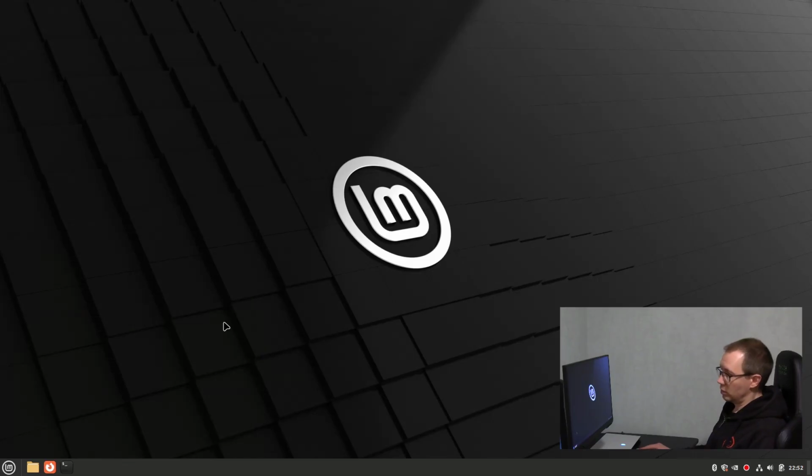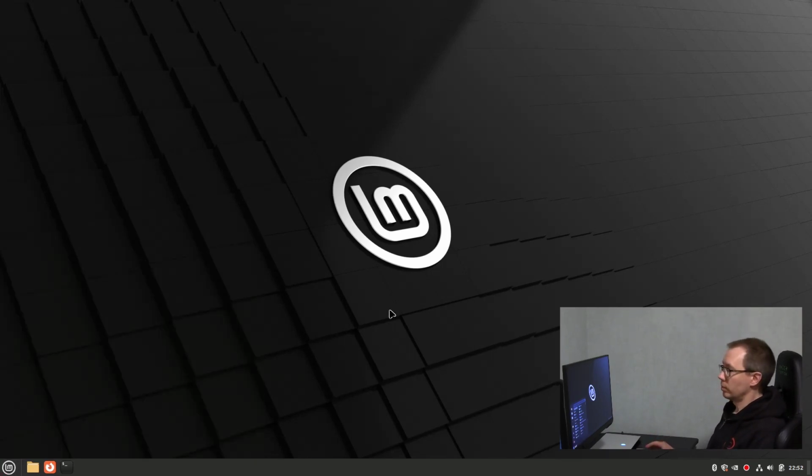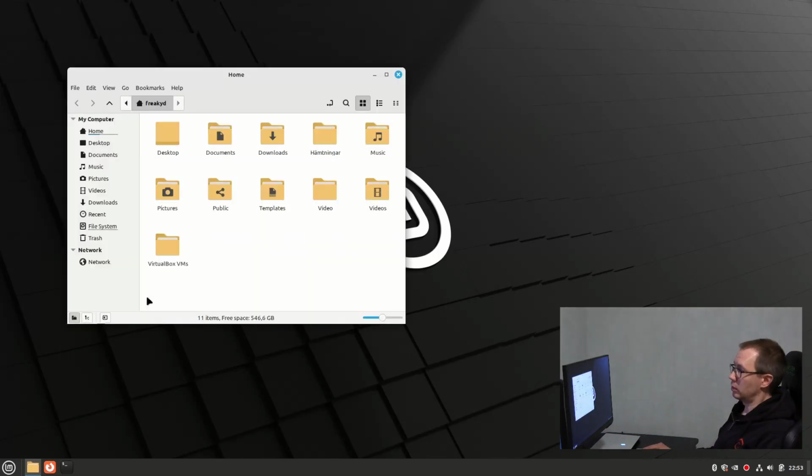Down in the corner we have the menu, the start menu, as in Windows 10. Next you have what in Windows you call Explorer. It's the file manager.